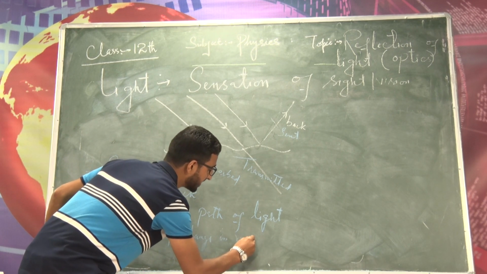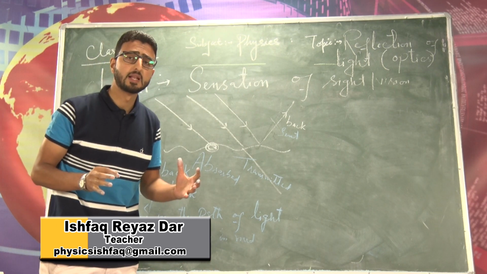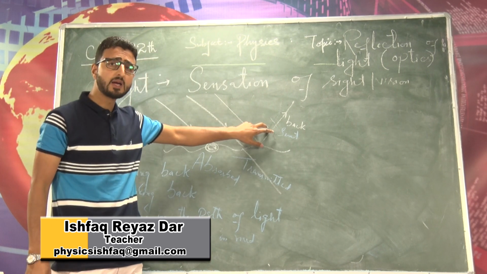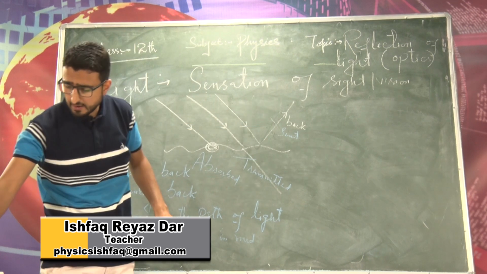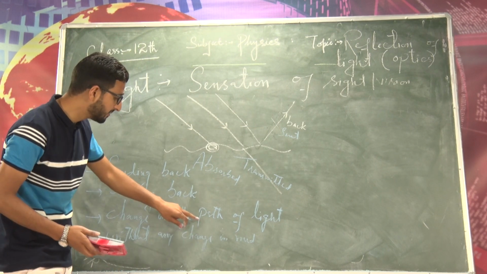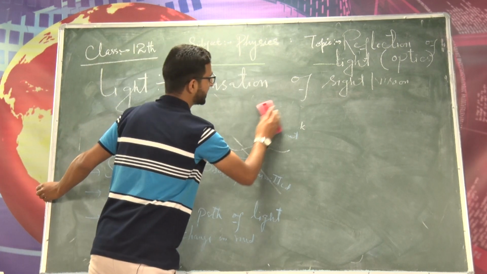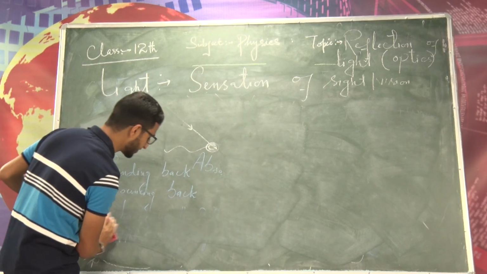Without any change in medium, this phenomenon is called the reflection of the light. So this case, sending back of light, bouncing back of light, or change in the path of light without any change in medium, it is called the reflection of the light, right? So this is the basic definition of reflection of the light.